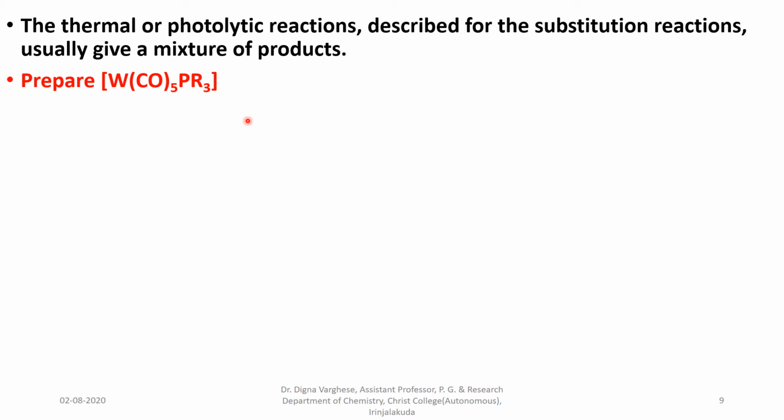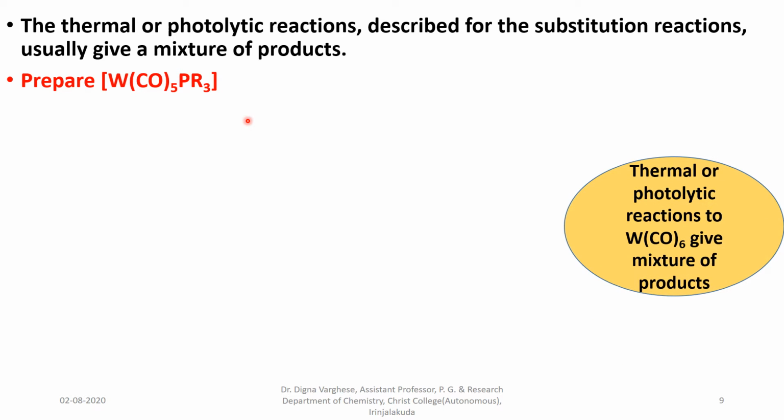One could not apply heat directly to tungsten hexacarbonyl with triphenylphosphine or trialkyl phosphine at high temperatures, or irradiate this reaction with ultraviolet light, because both these methods would give mixtures of products.